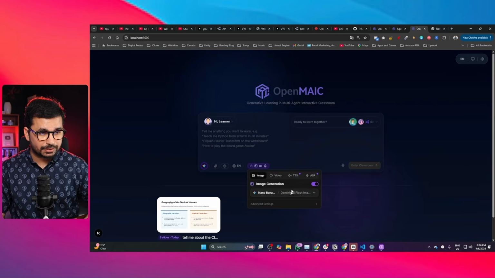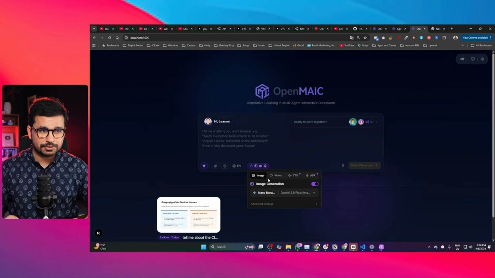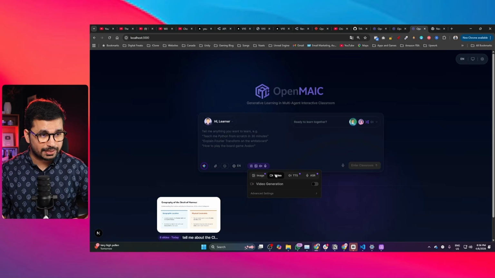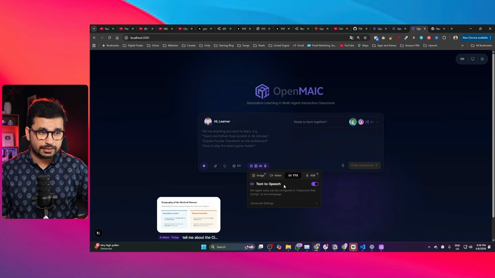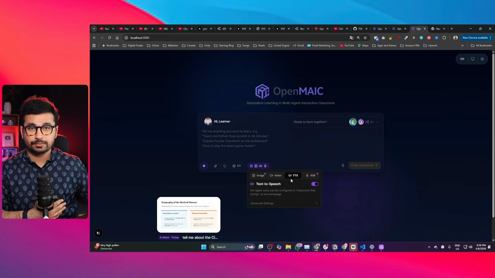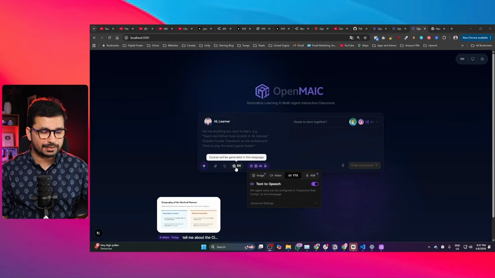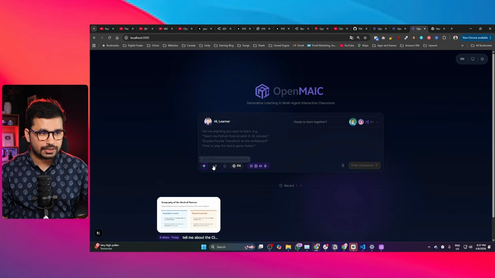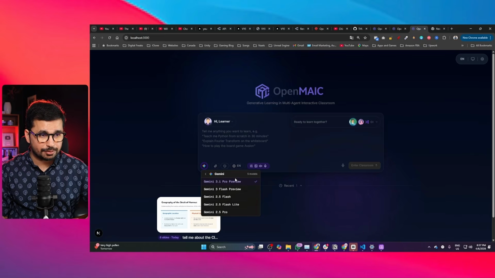Then we got this feature as well that allows you to choose any AI model to create images. So you can either choose maybe Nano Banana Pro or any other AI model to generate images. Similarly for videos, right now I did not select any model for video. Also for text to speech as well. So basically each agent will have a different voice. So you can configure all of these settings, and also you can choose whether your course will be generated in English or in Chinese language. Also you can choose your main AI model as well. In this case we are using Gemini 3.1 Pro.